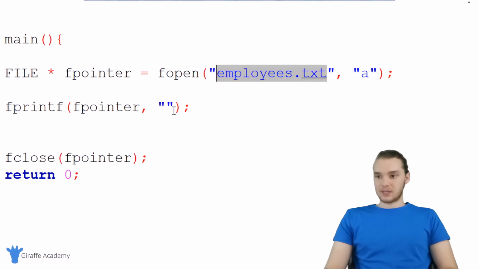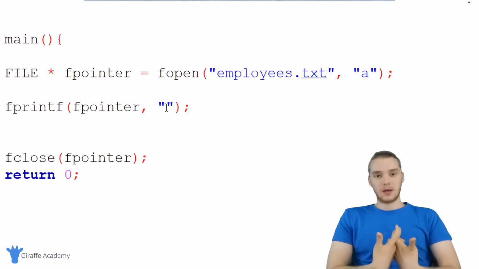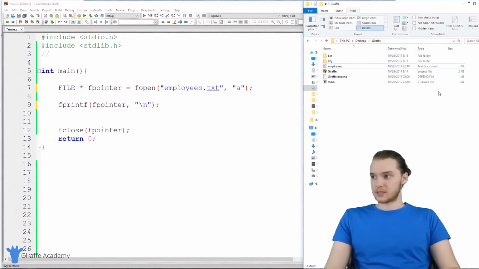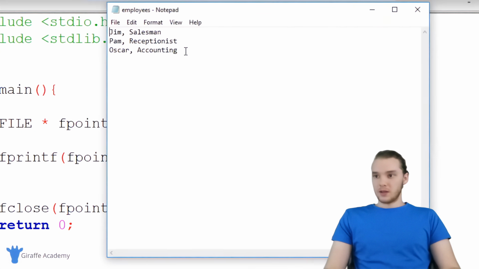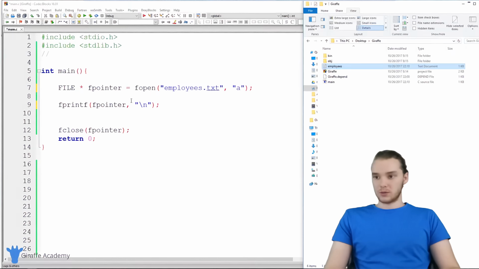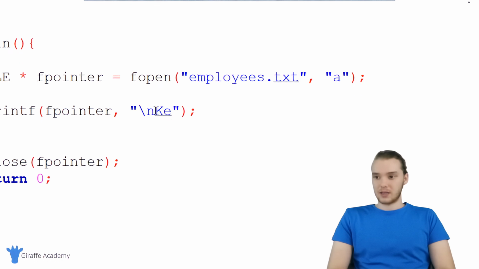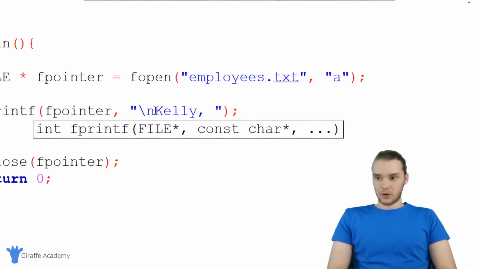And down here inside of this fprintf, I'm just going to print out another employee into the file. The first thing I'm going to do is print out a new line because, and actually let me show you guys this in this employees file, there actually isn't a line after this last line. So the last position in this file is over here. I can't actually get onto the line below Oscar. So I'm going to go ahead and print a new line, and this will move the next employee onto the next line. And we could say Kelly, and she's going to work in customer service.